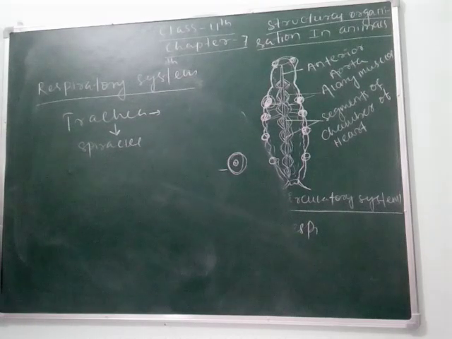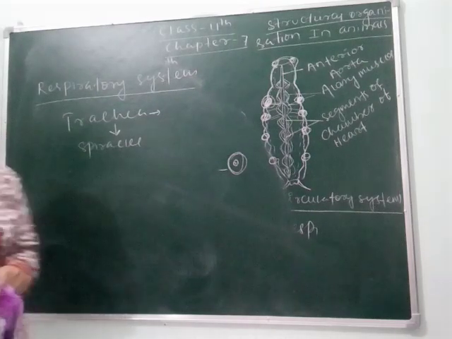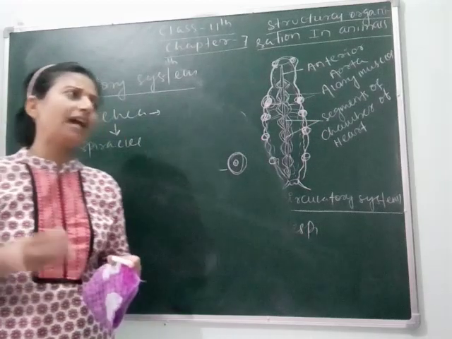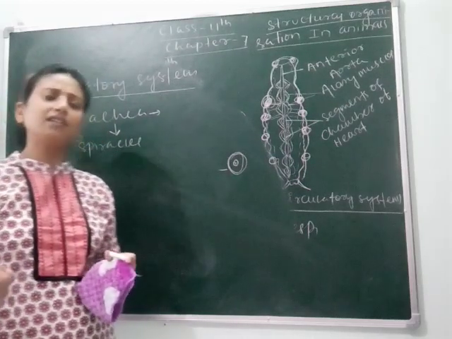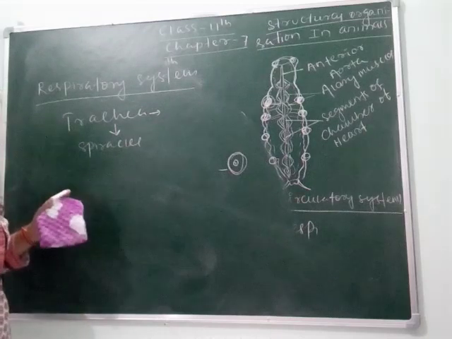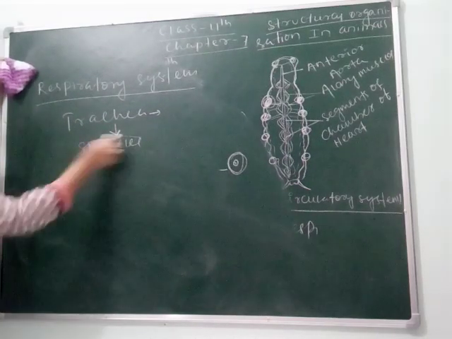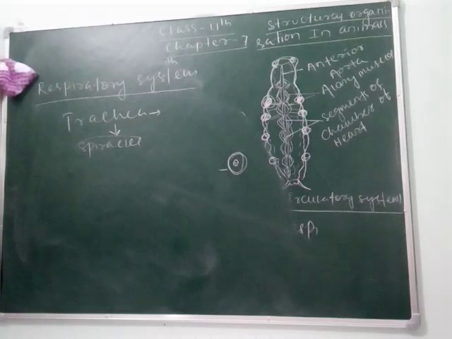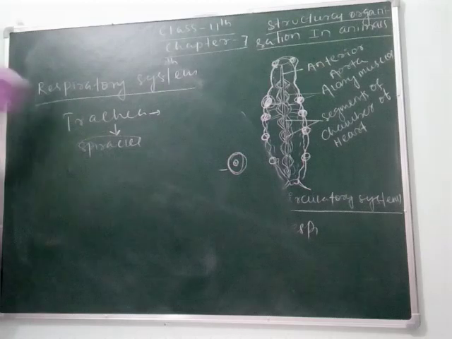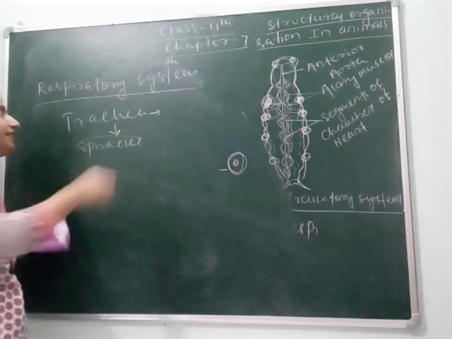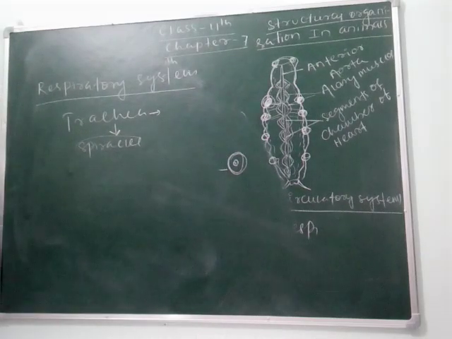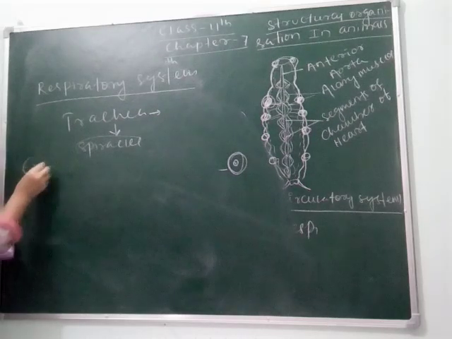Clear, students? And the trachea is also divided into tracheoles and other smaller tubules to carry oxygen to different parts of the body. And spiracles, as I have told you, are spiral shaped structures through which gaseous exchange occurs. Next, after the respiratory system, is excretion.